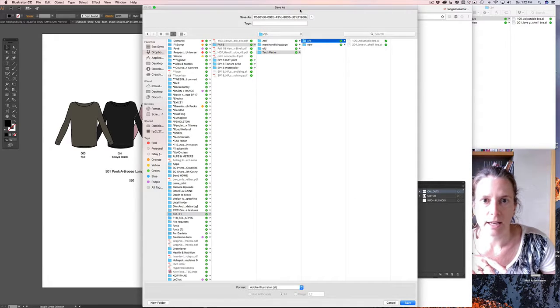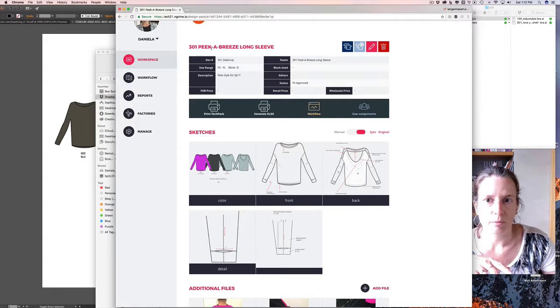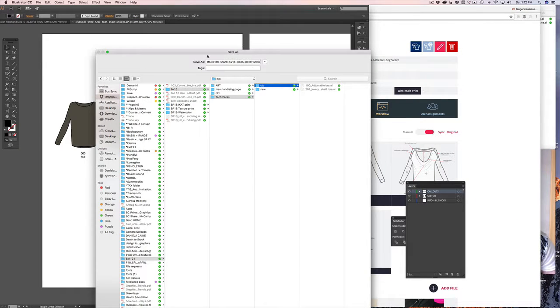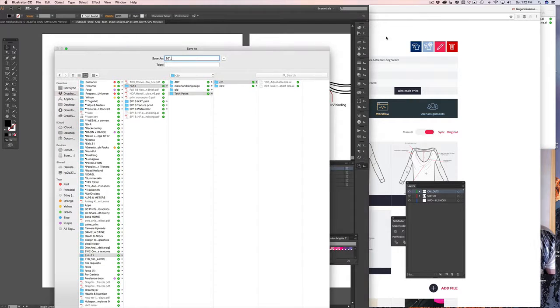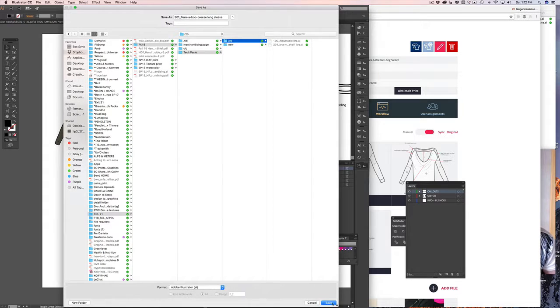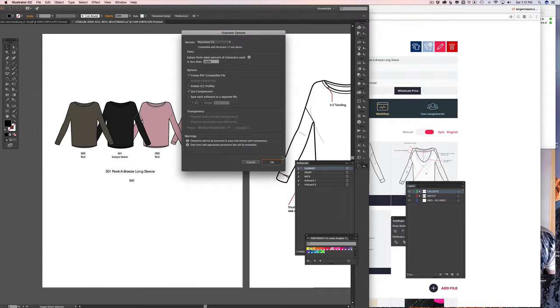This is a carryover style, and based on this it is 301, Peekaboo Breeze long sleeve. So don't use carryover, don't use funny long names like that, and then hit OK.